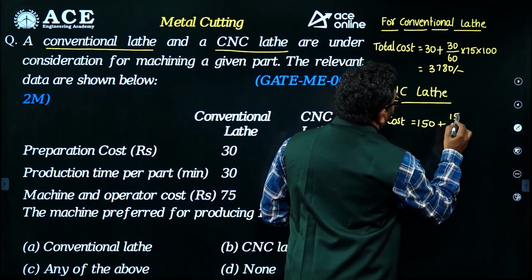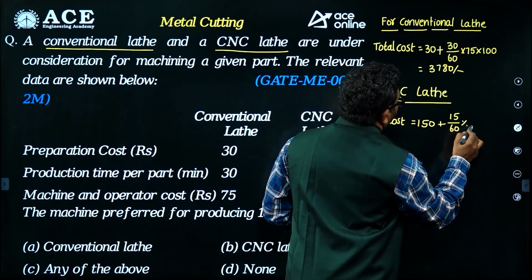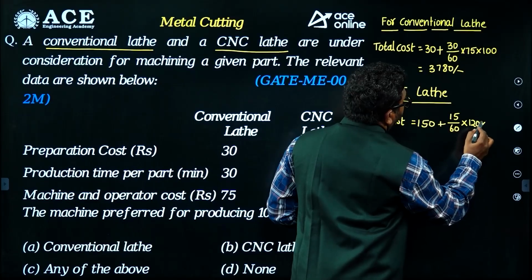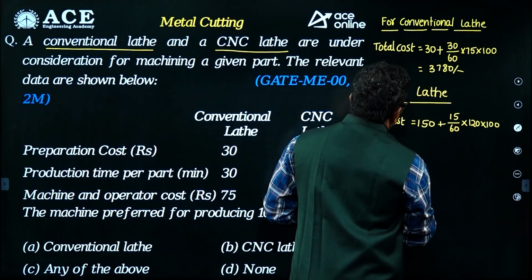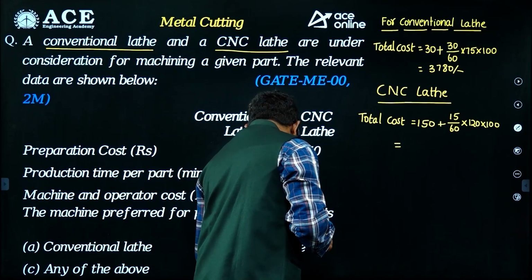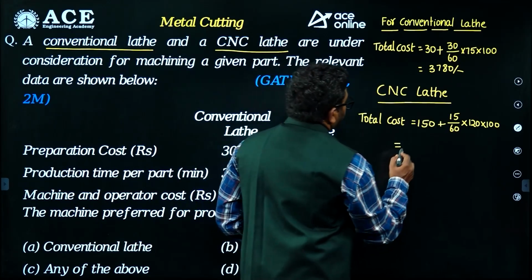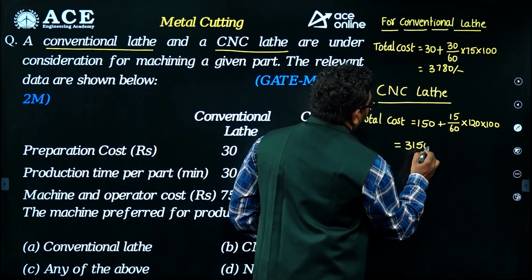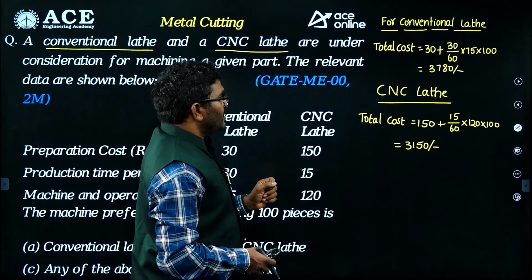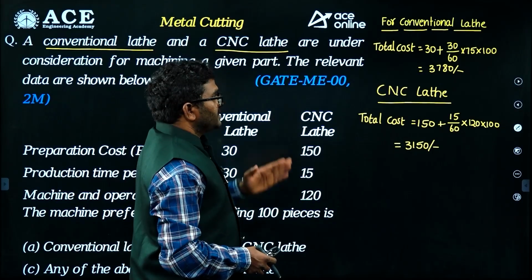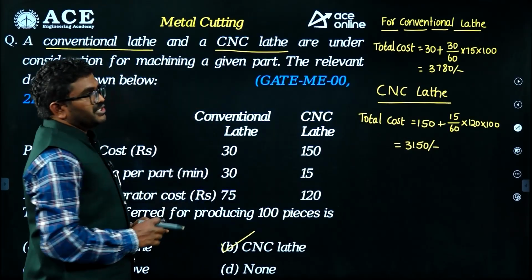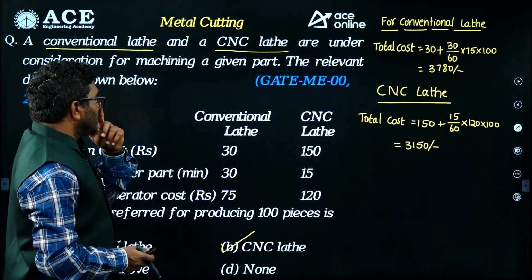So I am converting 15 minutes into hours, 15 by 60 into 120 rupees charged for the operator, for 100 components. If I solve this, I will get the answer, that is 3150 rupees. So if we compare the cost, the CNC lathe machine cost is lower than the conventional lathe machine. So the CNC machine is better than the conventional machine. Simple question.